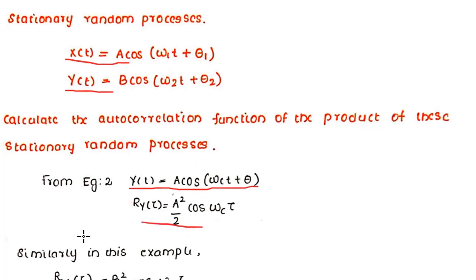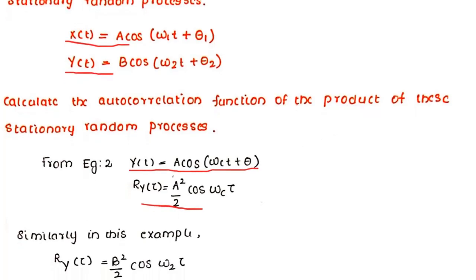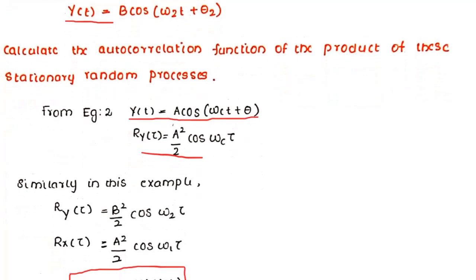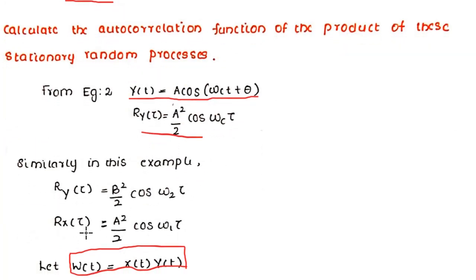In the same way, here we have x of t equal to a cos(omega 1 t plus theta 1). Therefore, Rx of tau will be equal to a square by 2 cos(omega 1 tau). In the same way, Ry of tau will be equal to b square by 2 cos(omega 2 tau).